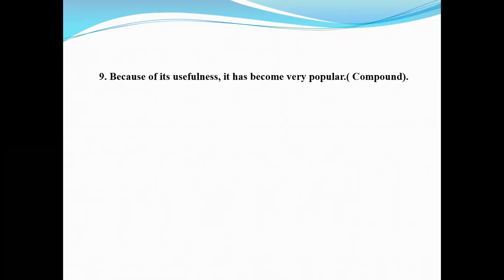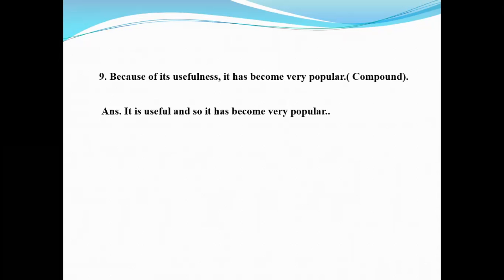So the answer of the following sentence will be it is useful and so it has become very popular. Here there are two principal clauses. It is useful and it has become very popular. Both the clauses are connected with and so.